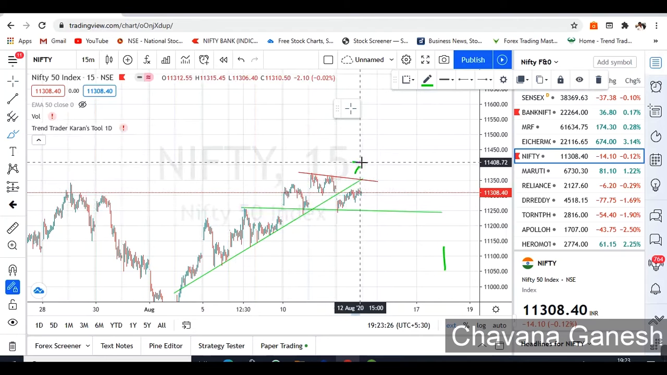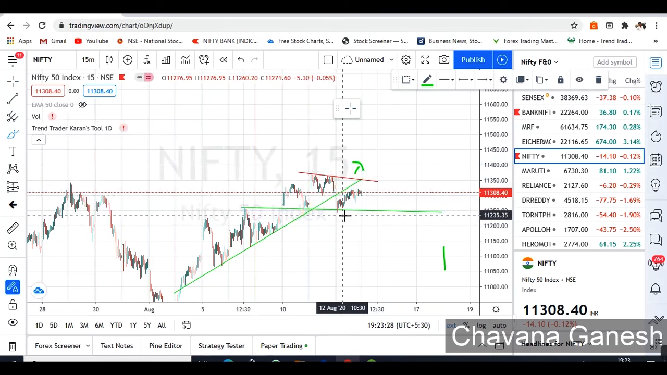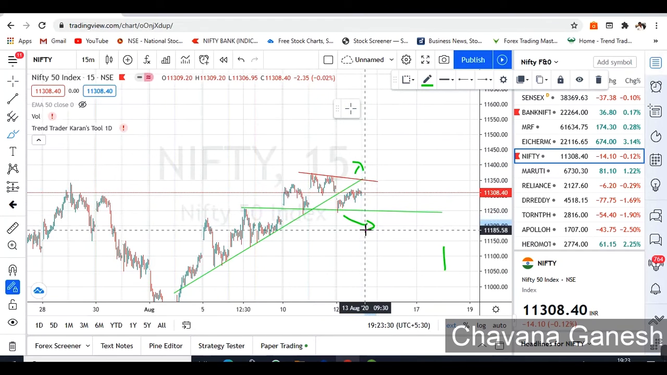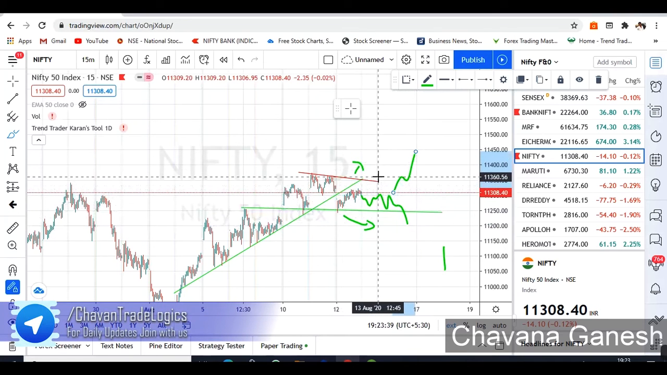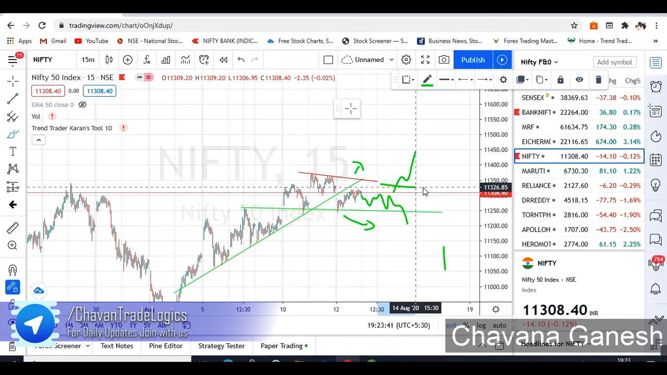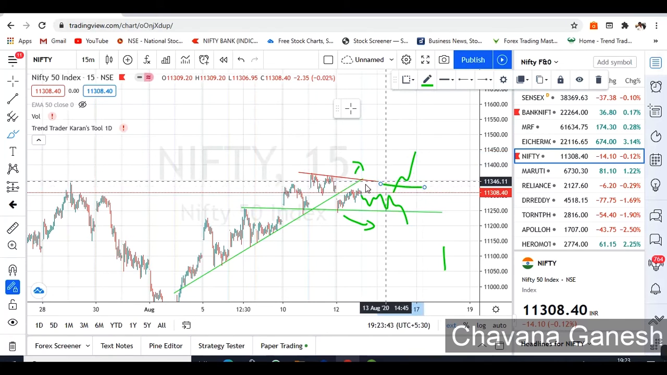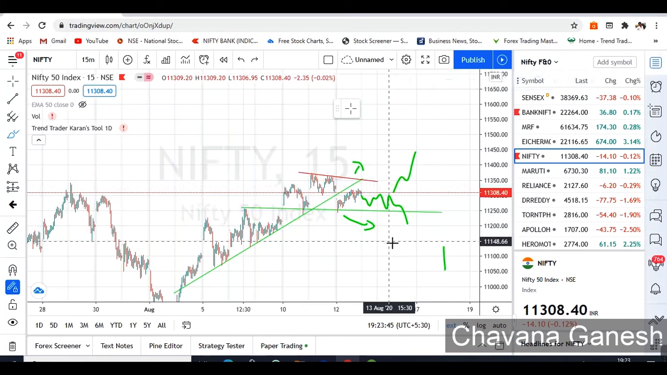If the market opens above these levels, wait for the price action. If it opens negative below these levels, wait for the price action. And if it opens below this, if it is hedging, if it has a break either upside or downside, you can take the position as per your trade plan. This is the levels for Nifty tomorrow.